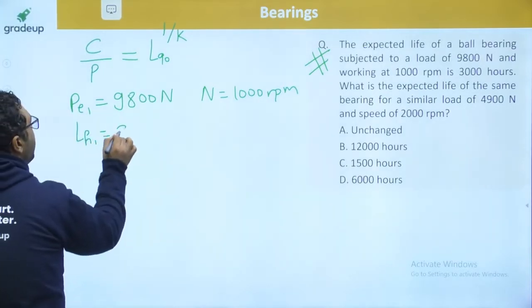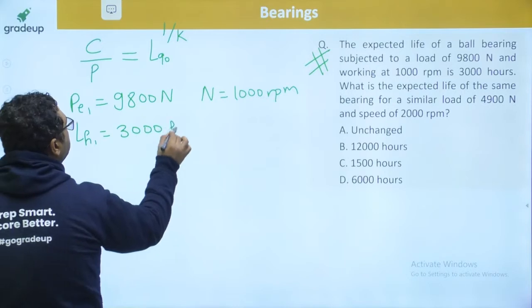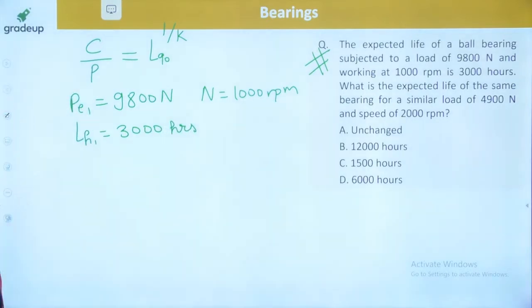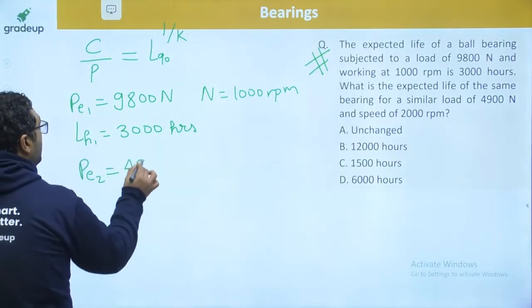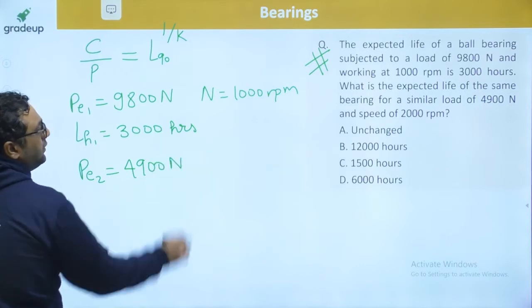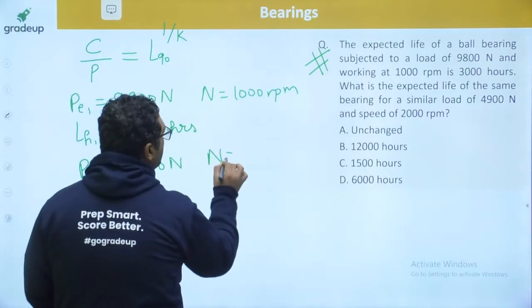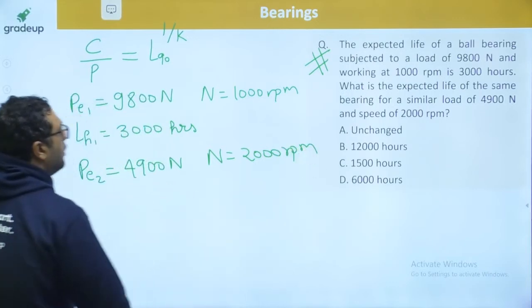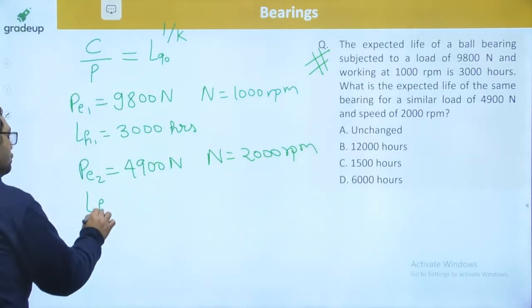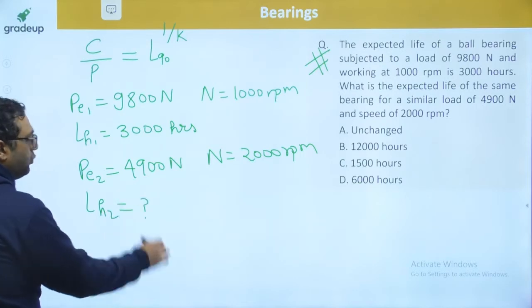So life in hours is 3000. What is the expected life of the same bearing for a similar load of 4900 Newtons at a speed of 2000 RPM? Okay guys, and LH2 you need to find out.